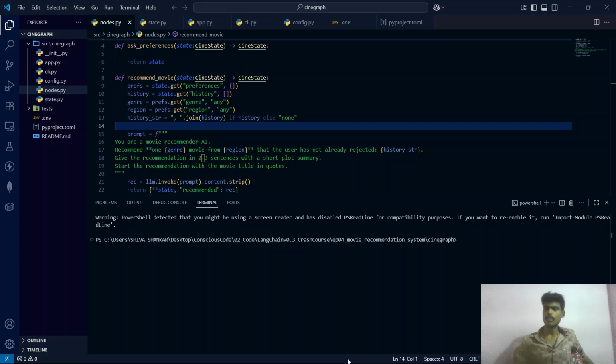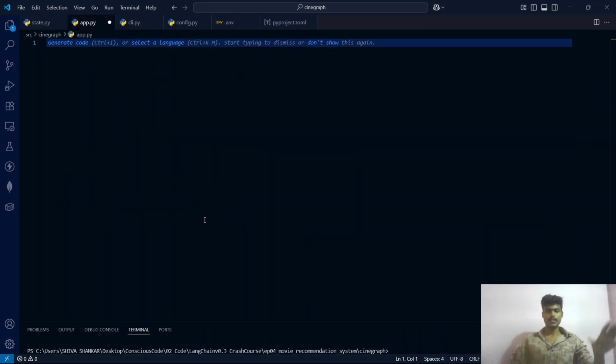Okay, the nodes are ready. But right now, they are just disconnected functions floating around. To make them work together, we need to wire them up into a workflow graph. And this is where LangGraph shows its superpowers, which is something a plain chatbot cannot do cleanly. So for this purpose, let's enter our app.py file. And to save time, I'm pasting the code here, guys.